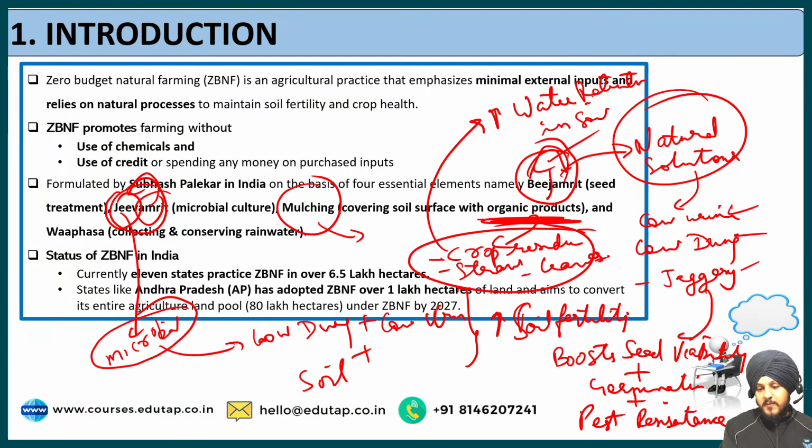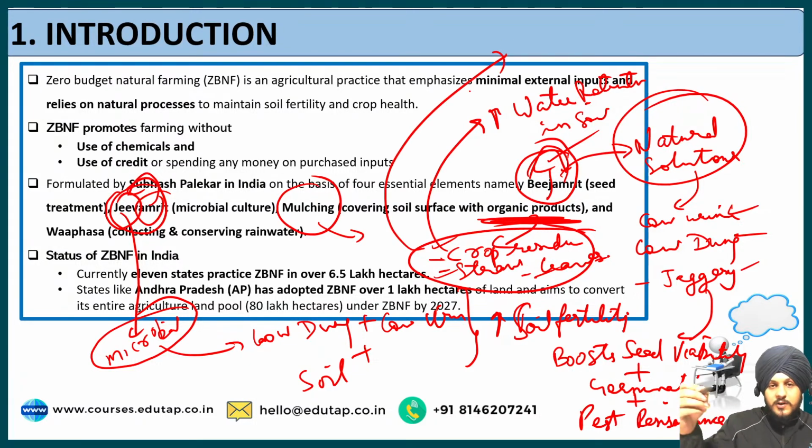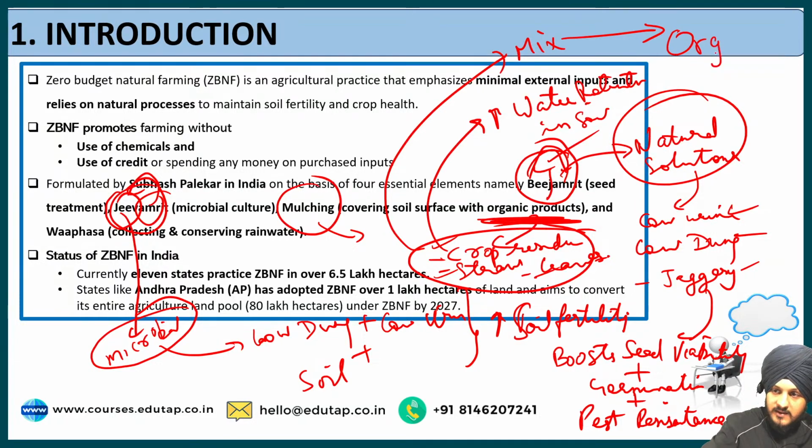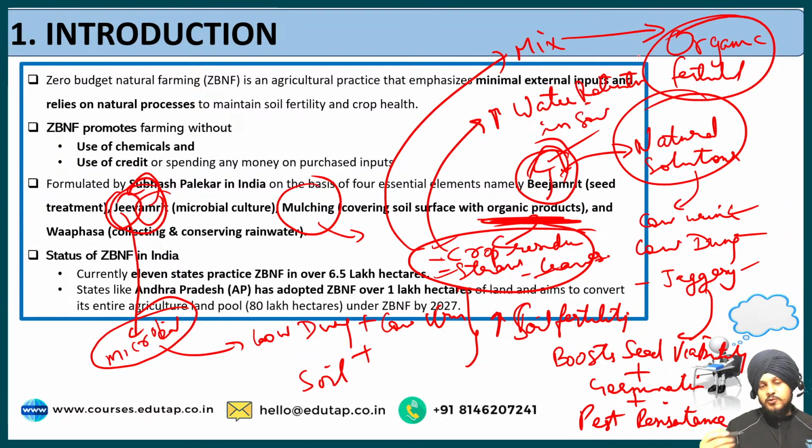Apart from that, all these things, the crop residues, straws and leaves, which are organic products, when these organic products decompose, then what happens? These organic products mix with the soil and eventually lead to an increase in the fertility of the soil. So it also enhances the soil fertility.